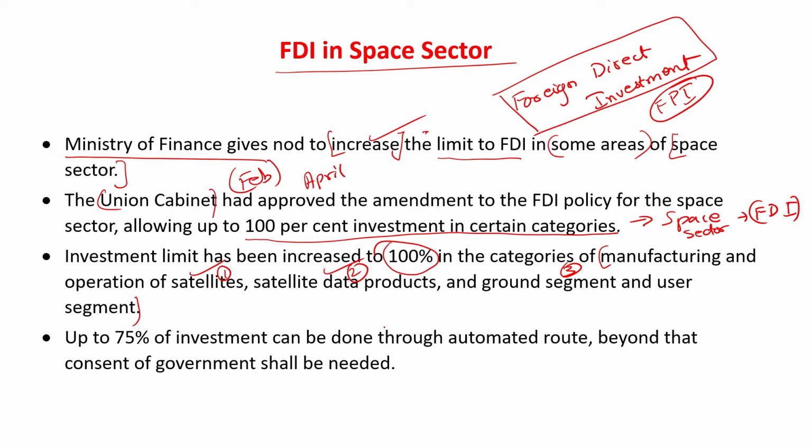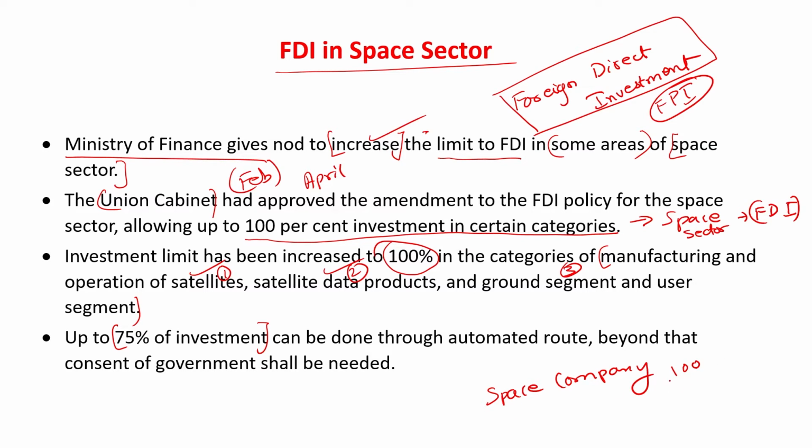Alright, now in this 100%, now what has been done is if investment is made up to 75%, okay, if investment is made up to 75%, that is if there is already a space company in India. Okay, the value of that company is 100 rupees.